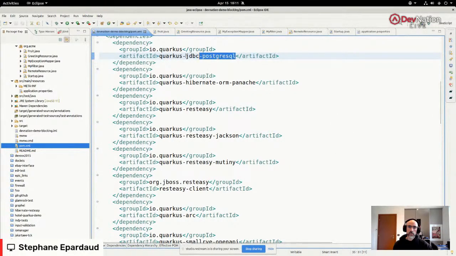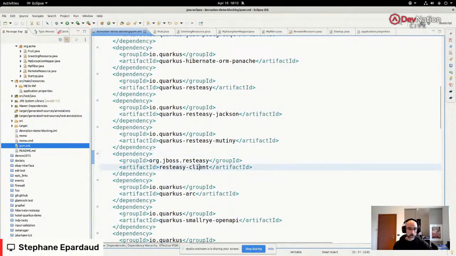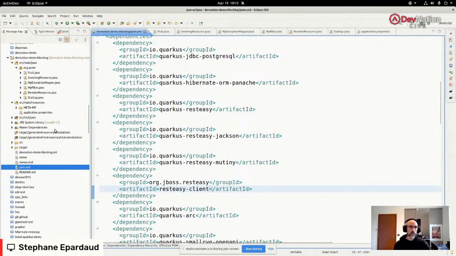We're going to start with the blocking version of the project to explain. It's going to be using Hibernate ORM with Panache, which we'll show in a minute. It's going to be connecting to Postgres using JDBC, and then it's using the traditional RESTeasy that everybody knows, with Jackson, because we're going to be doing some JSON with some Mutiny interrupt. And we're going to be showing the REST client as well. So this is the REST client. That's all the modules that we need.